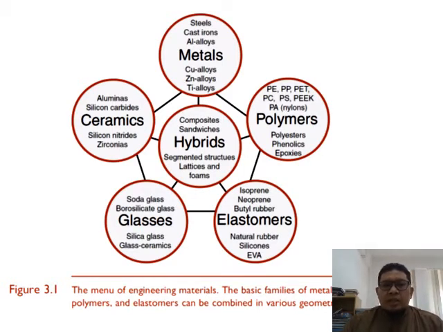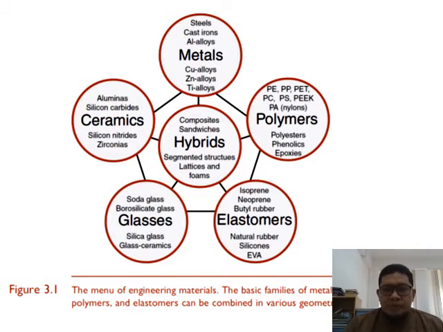Okay, so for metals, as you know, you have pure steel, and then you can have alloys. For polymers, there are a lot of polymers. You need a whole encyclopedia and all the data for polymers. Elastomers: the difference between polymers and elastomers is that polymers tend to be solids, while elastomers sometimes are not solid.